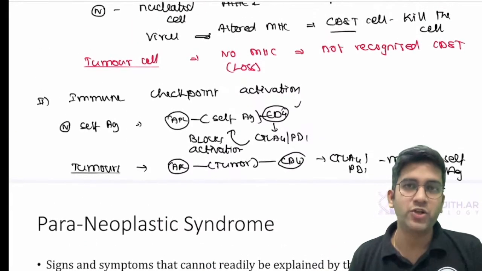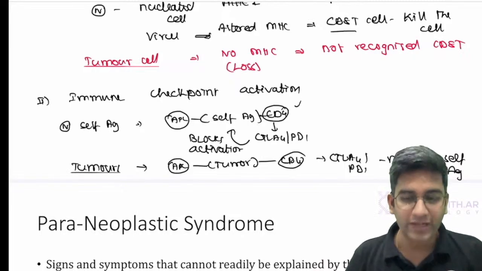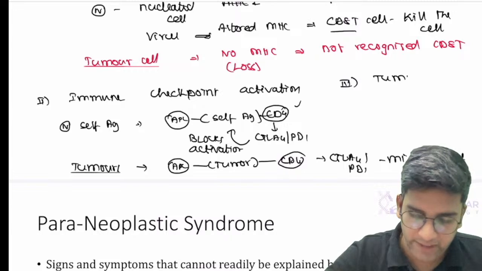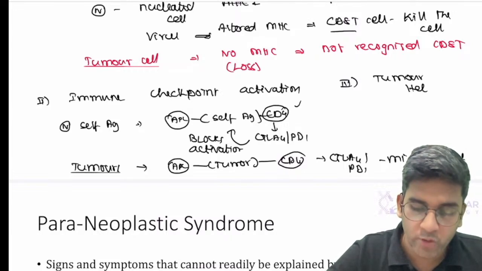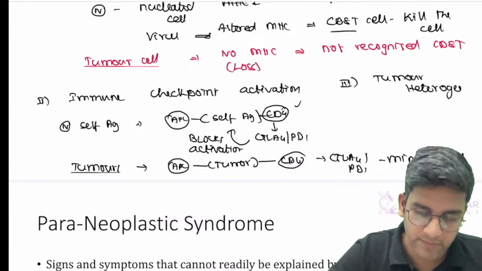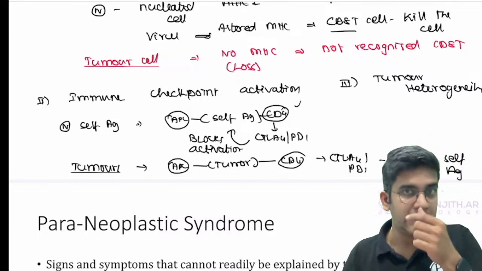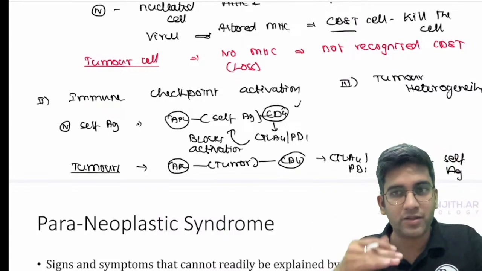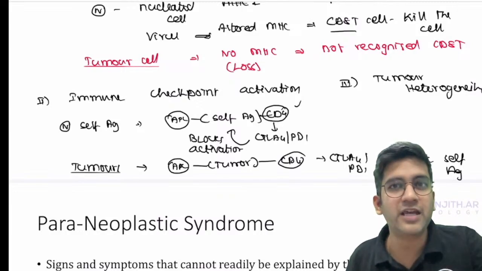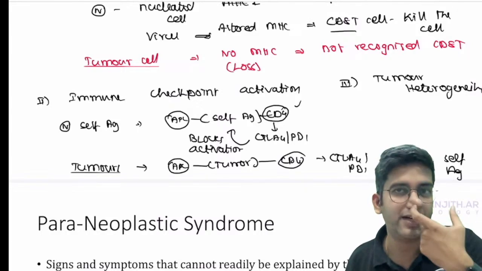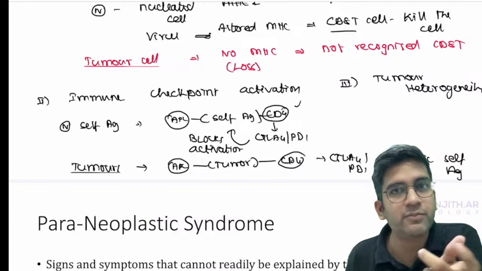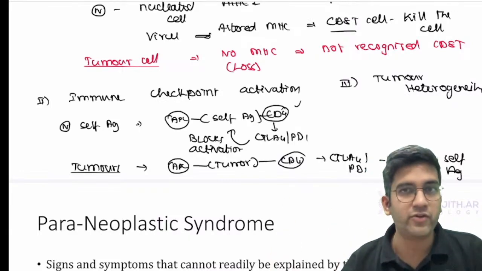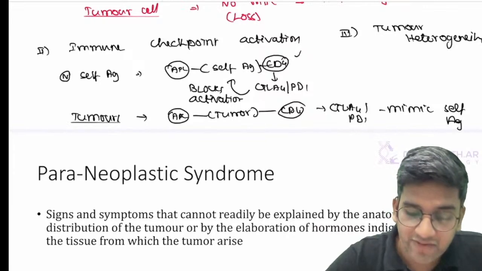There are a few more points in Robbins, which are very, very minuscule. If you want, add a note. Put a column 3 and say tumor heterogeneity. Tumor heterogeneity is also a way by which I can escape immune mechanisms. So what do you mean by tumor heterogeneity? A single tumor has multiple mutations. So if I destroy one, another escapes. It's like escaping of the virus by heterogeneity, right? My body produces a response, influenza mutates and goes away. You must have read about antigenic shift and drift in case of influenza. Same way, the tumor is very, very complex.